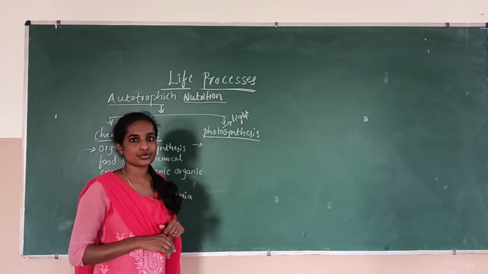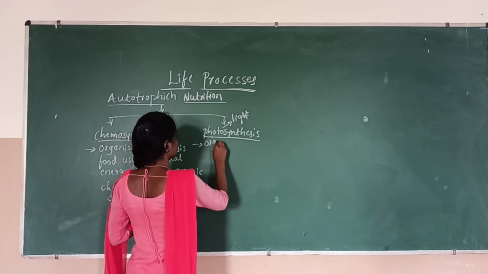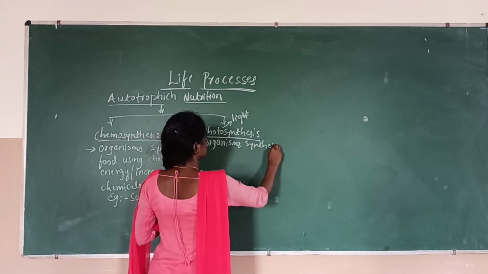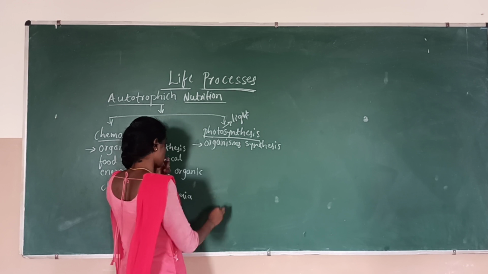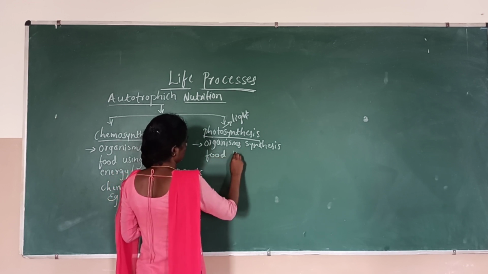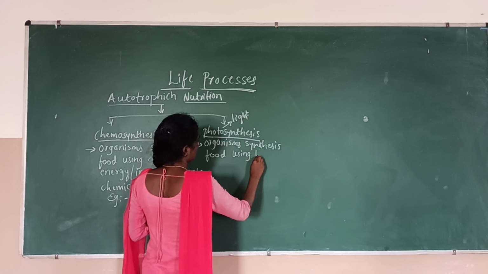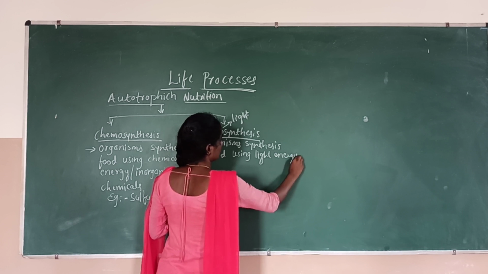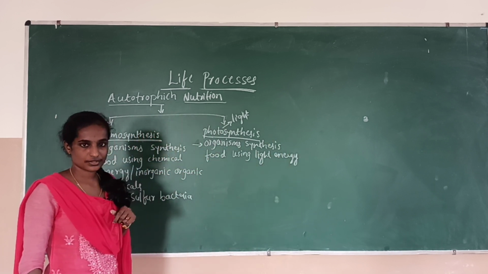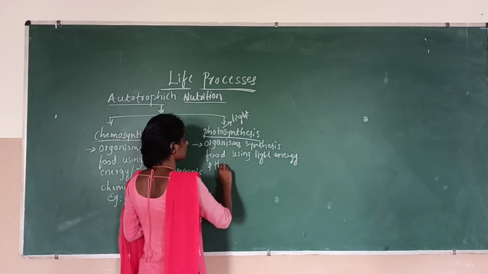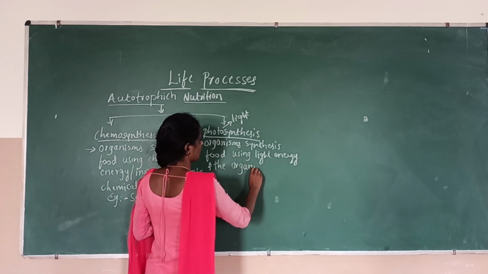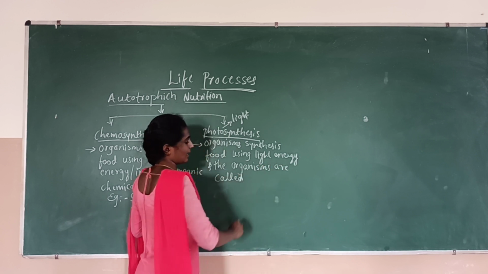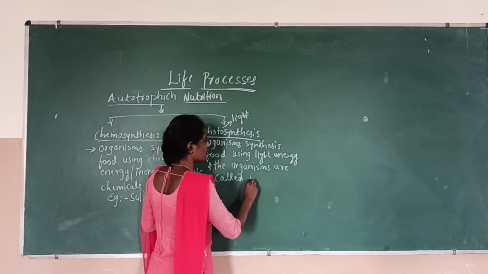The organisms are called photoautotrophs. Organisms synthesize food using light energy. This process is what we call photosynthesis, and the organisms are called photoautotrophs.